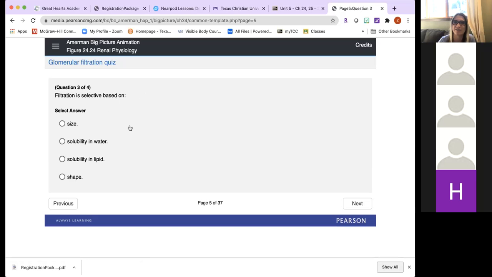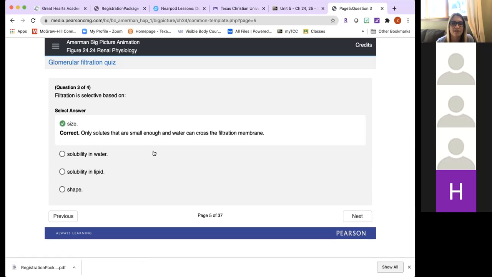Filtration is selective based on... and it is size, yes. Sometimes people want to say solubility in water, but that's not necessarily the determining factor, because there are some large molecules that are soluble in water that would not be able to pass through. So it is really strictly based on size.